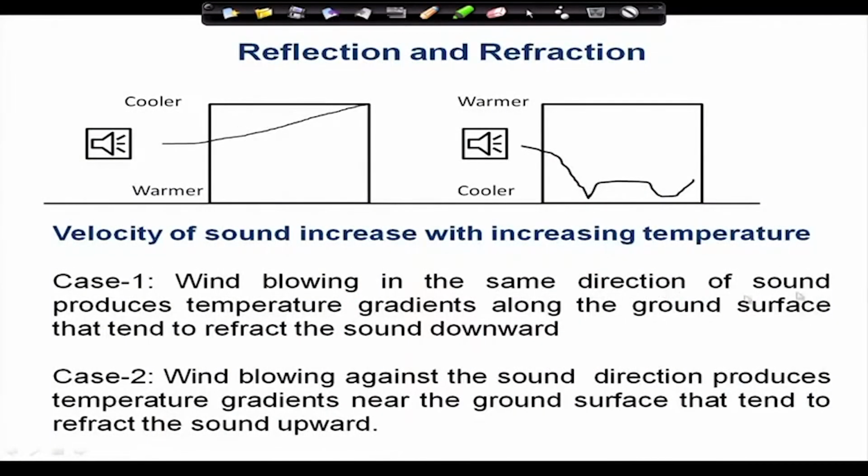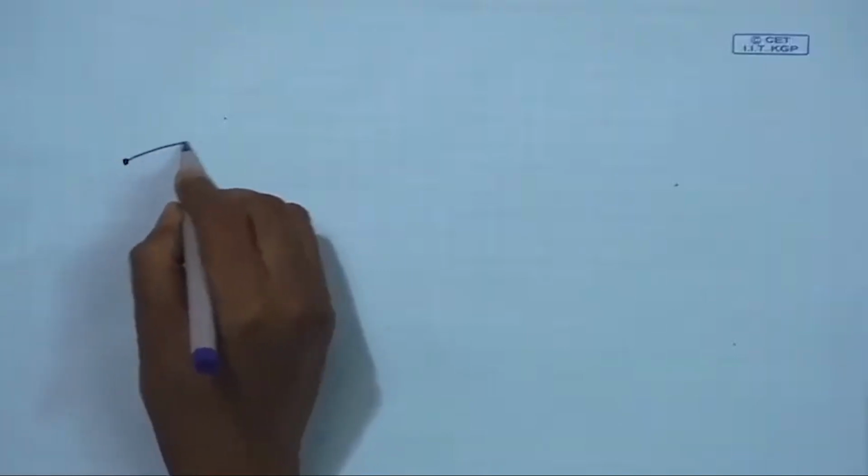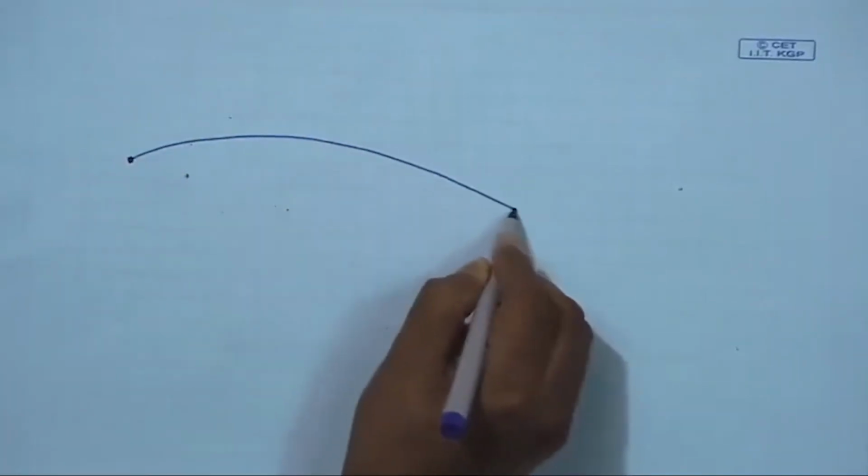Sound is affected by the temperature gradients produced by the wind blowing. In case 1, wind blowing in the same direction as the sound produces a temperature gradient along the ground surface, and that tends to refract the sound downward.